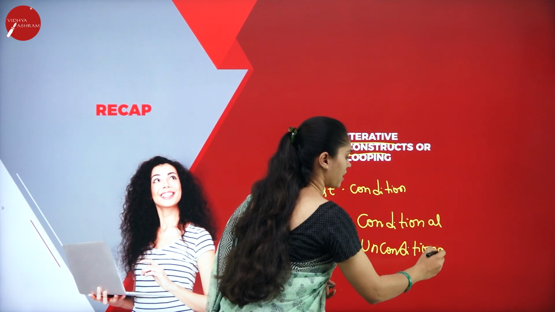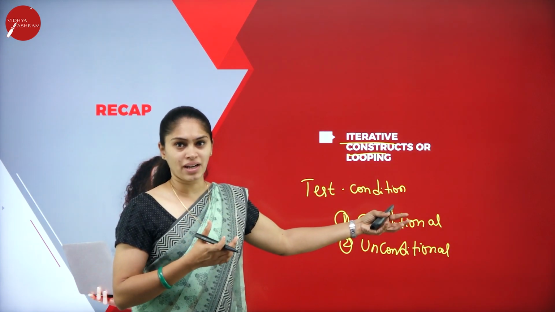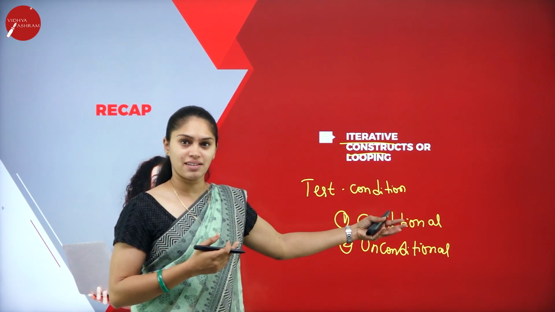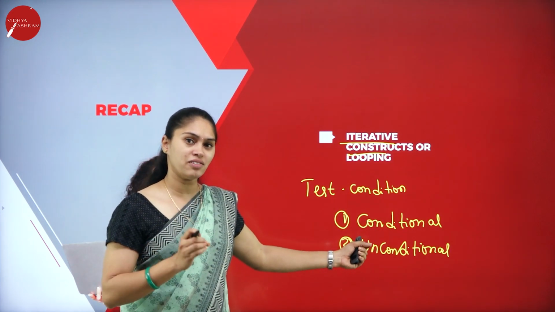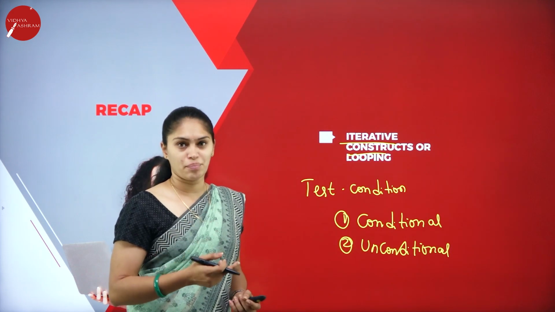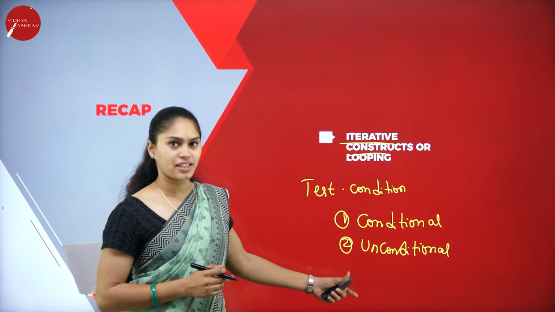When it comes to conditional looping, based on some condition, it will repeat a set of statements. When it comes to unconditional looping, here we know the exact number of repetitions. So that is the difference between conditional and unconditional.